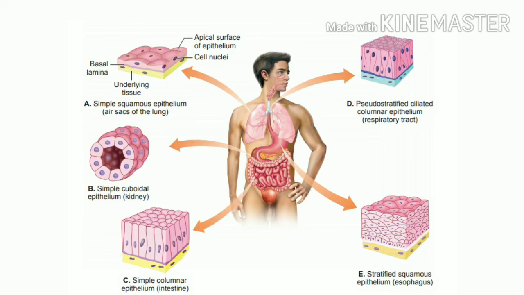For example, skin is an organ made up of epithelial tissue, so it forms a covering of the entire body. In the same manner, there will be an epithelial covering for every organ, and if the organ is hollow, then it will also have an inner lining made up of epithelial tissue. The cells of this tissue are compactly packed with little intercellular matrix.